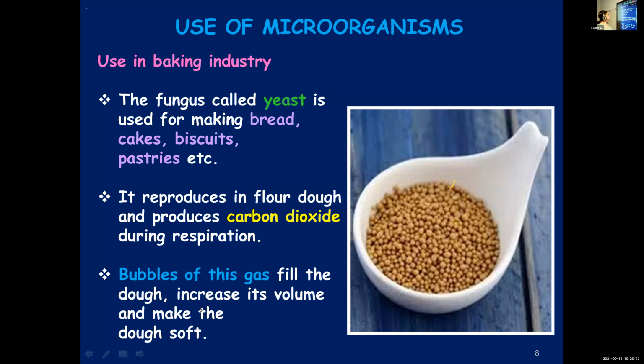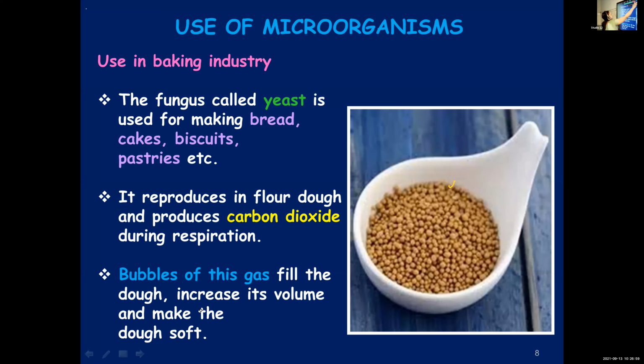Is that clear, children? Yes, ma'am. Okay, children. Is that understood? It can be asked, what makes the flour dough rise after adding yeast? It's because yeast will reproduce.